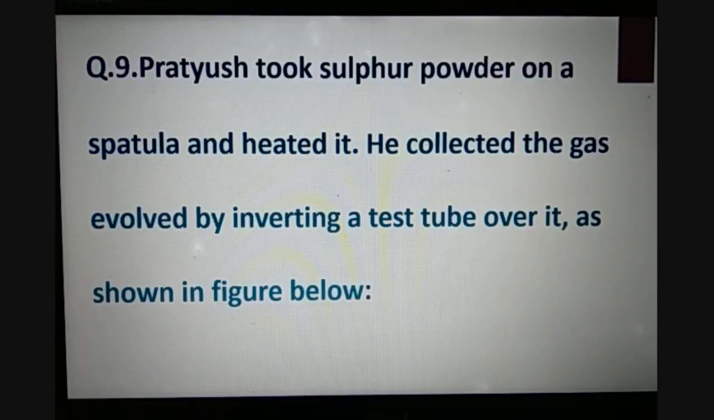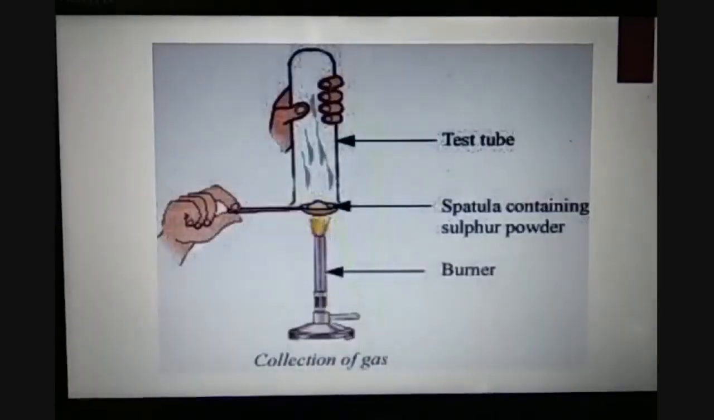Question number 9. Pratyush took sulfur powder on a spatula and heated it. He collected the gas evolved by inverting a test tube over it as shown in the figure like this.